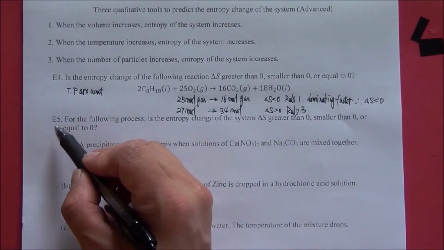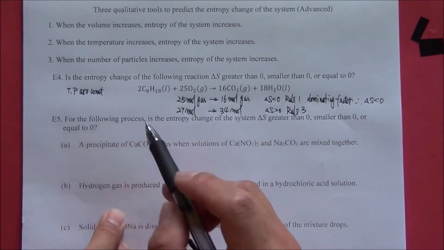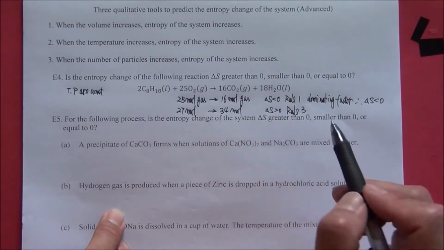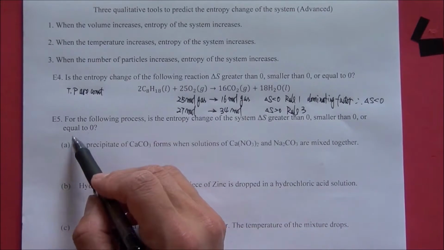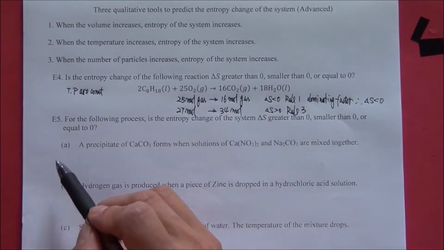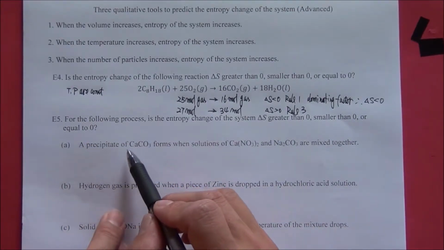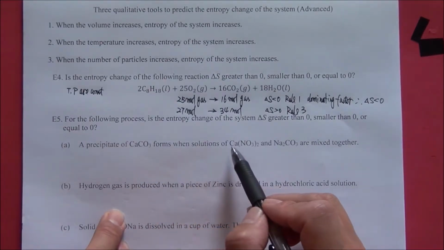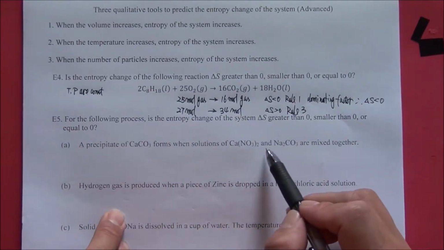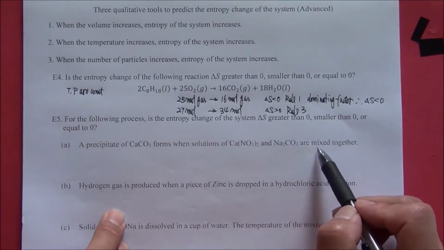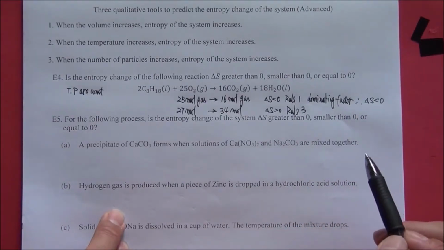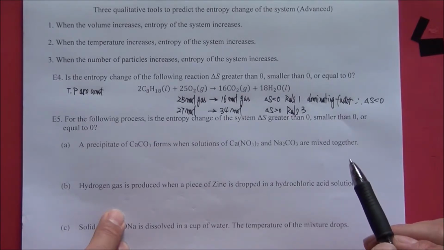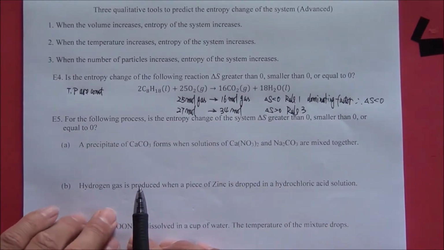Example number 5. For the following process, is the entropy change of the system delta S greater than 0, smaller than 0, or equal to 0? Part A. A precipitate of calcium carbonate forms when solutions of calcium nitrate and sodium carbonate are mixed together. We have a chemical reaction. Therefore, we need to write down the balanced chemical equation.